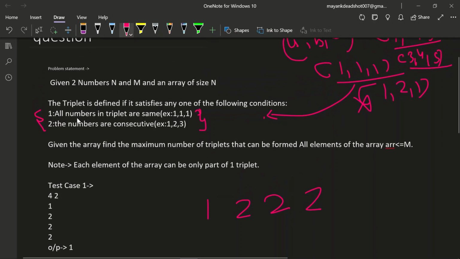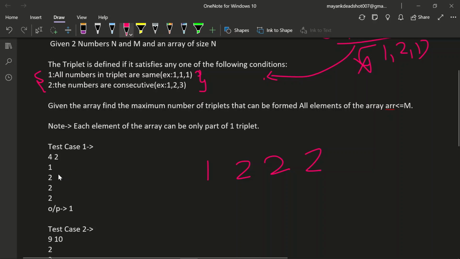You need to find the maximum number of these condition-satisfying triplets, such that all the elements in this array are less than or equal to m, which is this integer. Here you can see all the integers are less than or equal to 2, and n is given as 4.